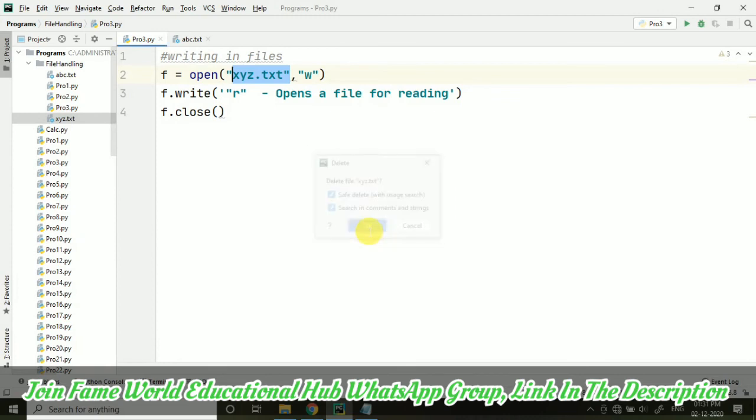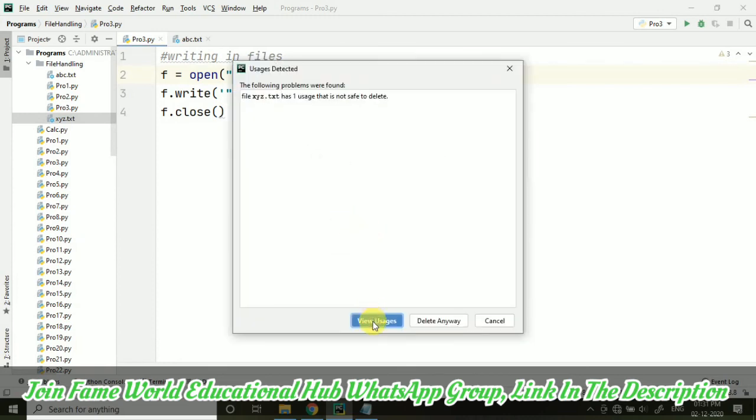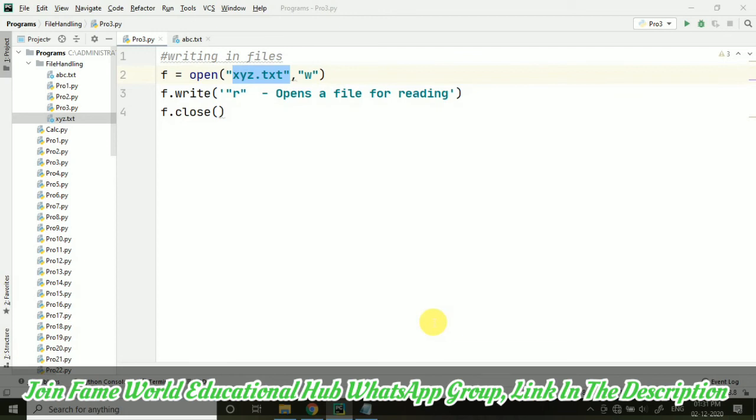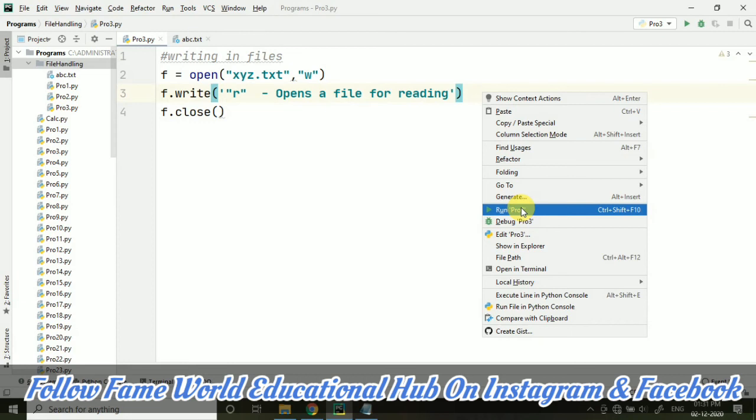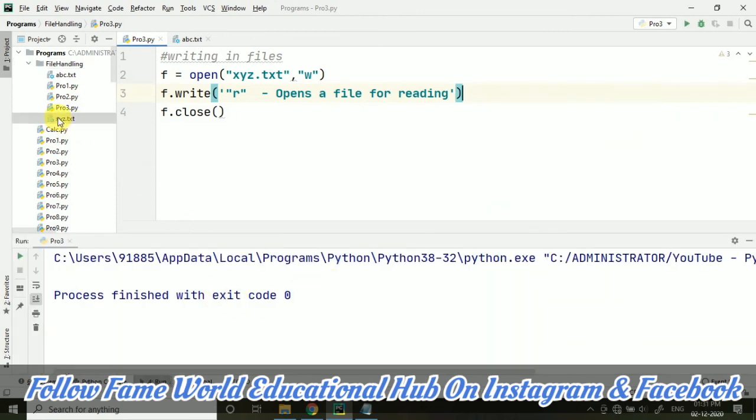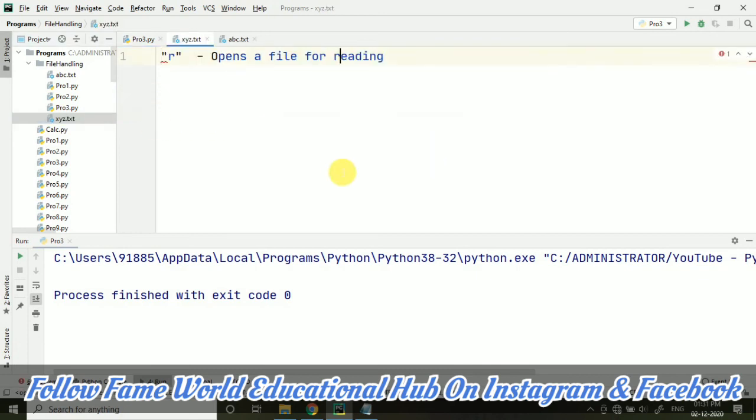Now you can see that this XYZ file is deleted from here. Now I am going to write this statement in xyz.txt, but it is not here in our folder. As soon as I run this program, you can see the XYZ file is created and this text must be there. Let's open it, and here you can see the text is here. So a new file will be created and the text will be saved in that. If a file was existing, the text will be overwritten.